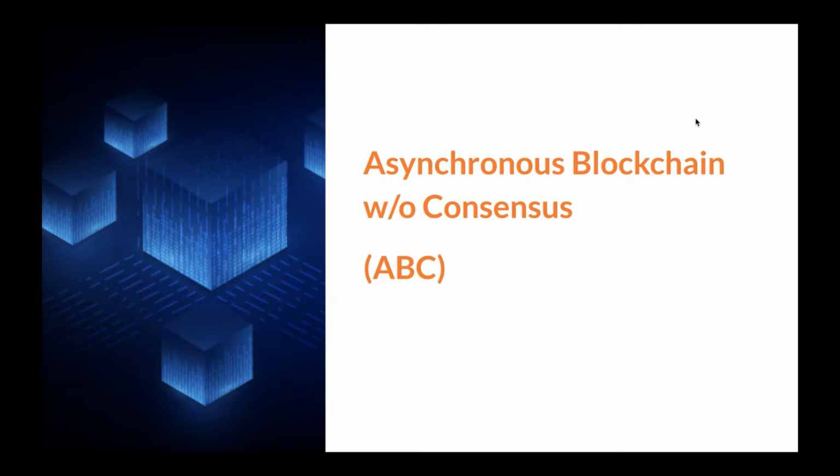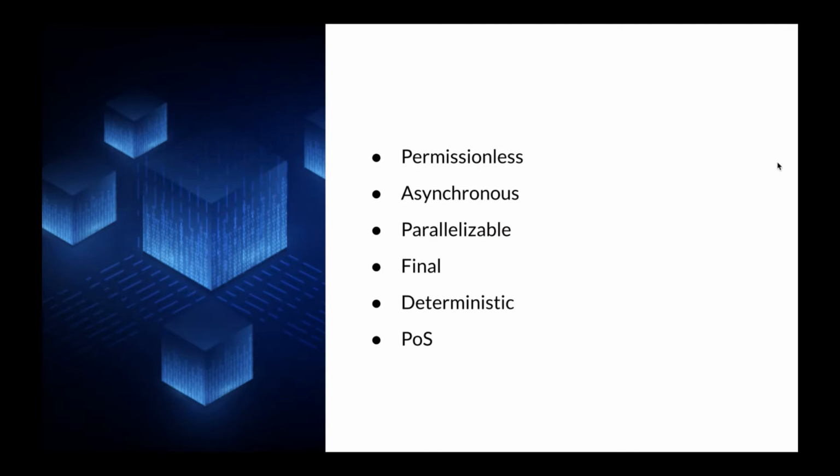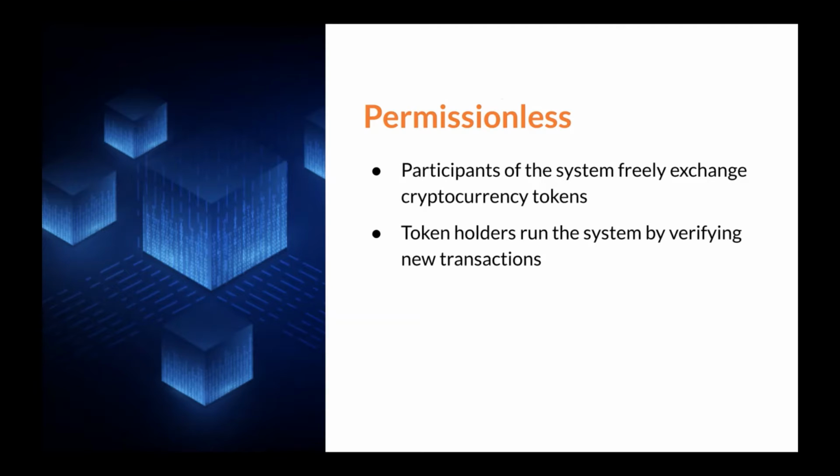In particular, ABC can implement the functionality of a cryptocurrency like Bitcoin, and it replaces the energy-hungry POW with proof-of-stake validation. These are the various concepts that are the reason why ABC is so powerful, and we shall explore each of these independently now. First is permissionless.